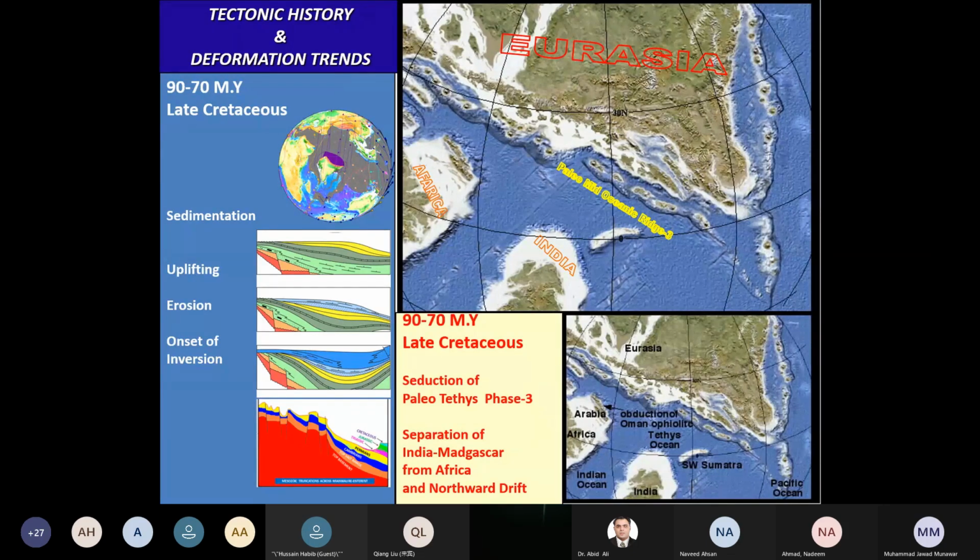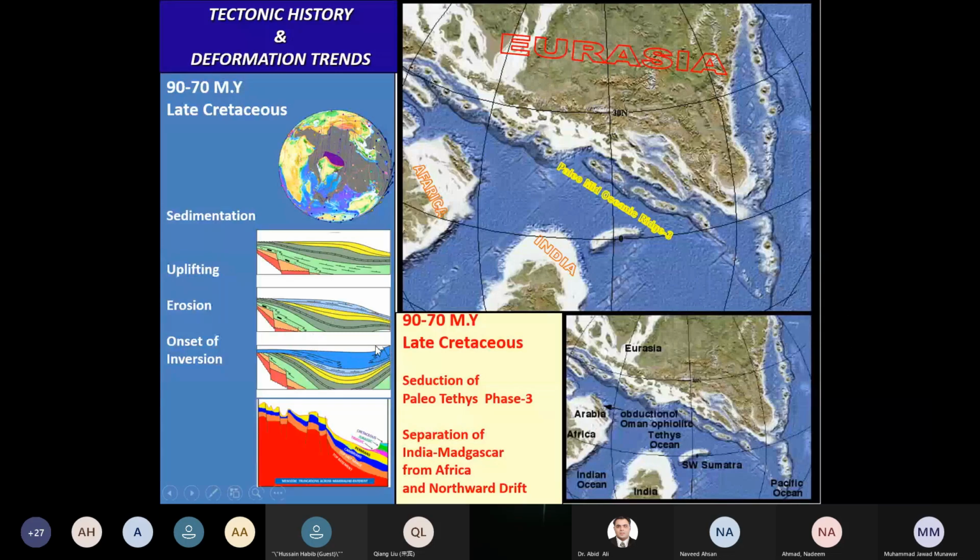At that time, I would predict that there would be sedimentation on some parts of the northern margin of the Indo-Pakistani plate, together with uplifting and then erosion. This was the time of onset of the inversion of the rifted blocks, particularly the faults which were dipping to the north. They would first be inverted into compressional faults, thrust faults that might have happened.